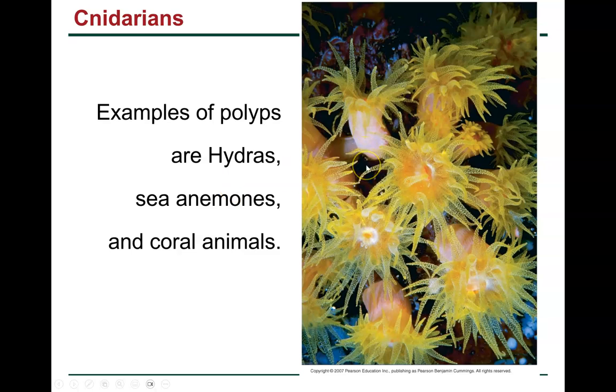All right, more examples of cnidarians. We've got polyps, hydras, sea anemones, and coral animals. When you see a piece of coral, it kind of looks like a rock, and it's got these tiny holes in it. Each one of those tiny holes at one point had a very small animal in it. So a coral is a cnidarian, and the piece that we see is rock-like.